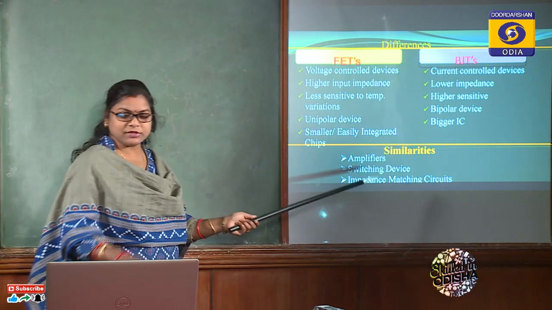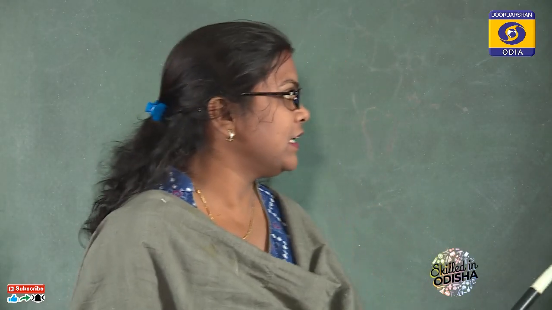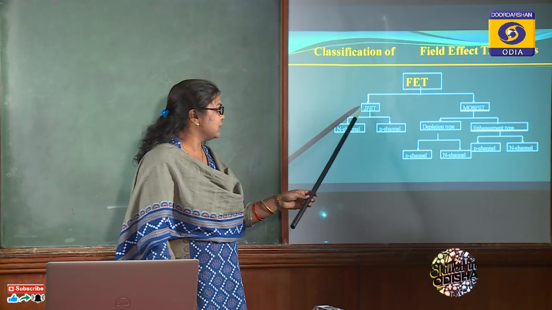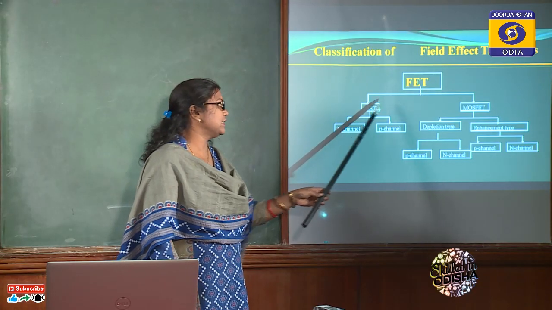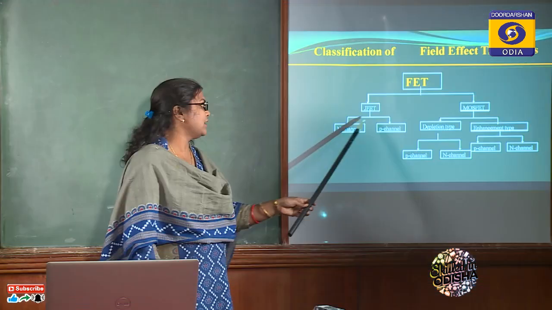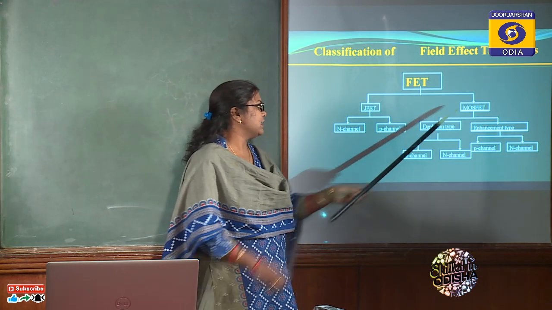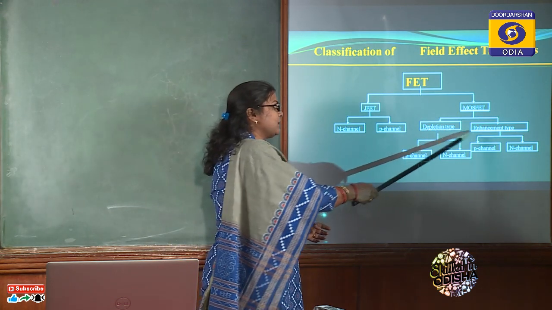And these are the similarities between BJT and FET. Broadly, the field effect transistor can be divided into two parts: the junction field effect transistor and the metal oxide semiconductor field effect transistor. The junction field effect transistor can be divided into N channel FET and P channel FET, and MOSFET is divided as depletion type or enhancement type.